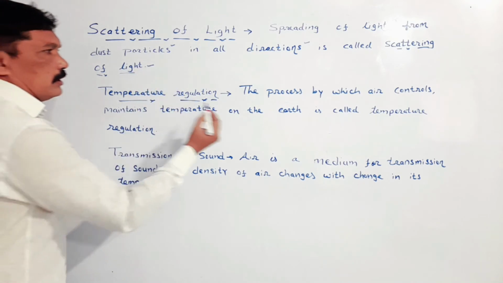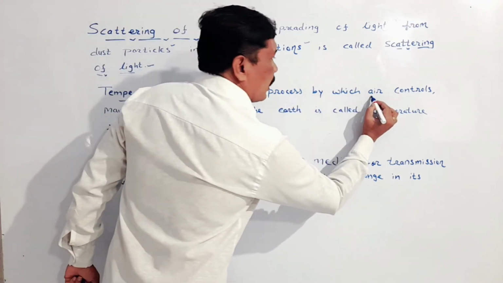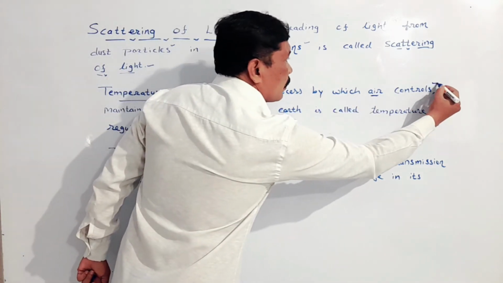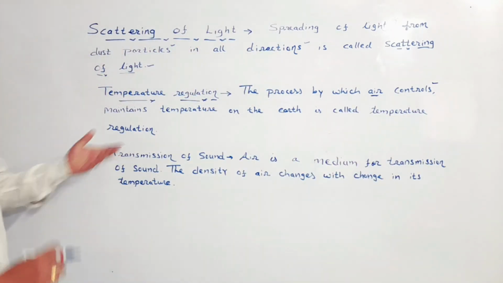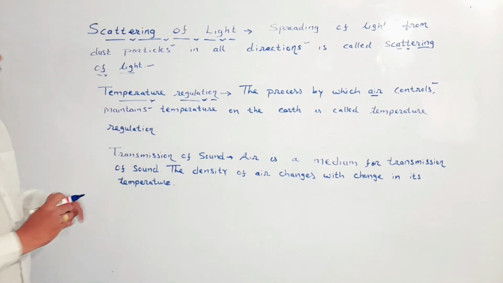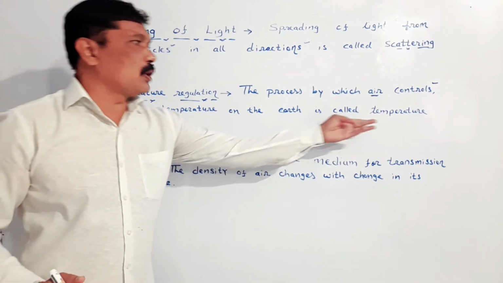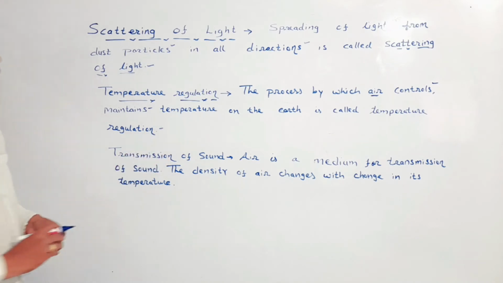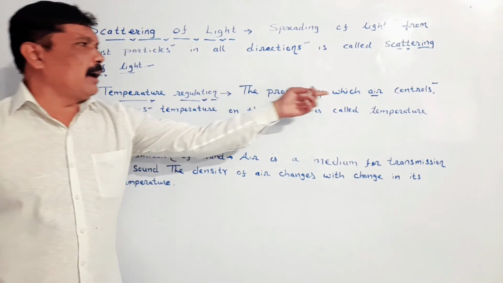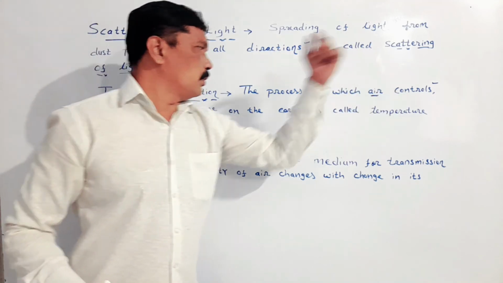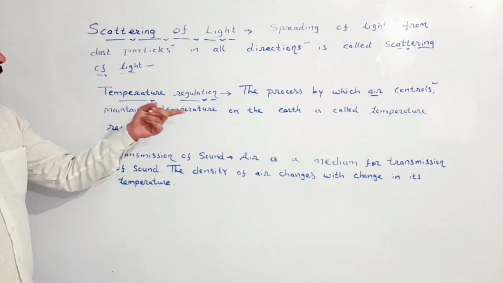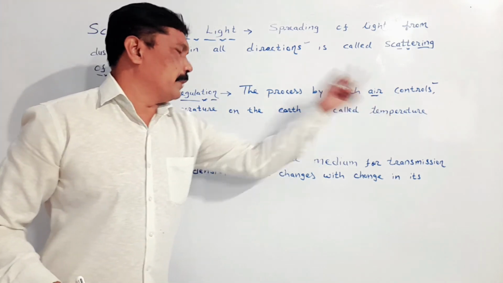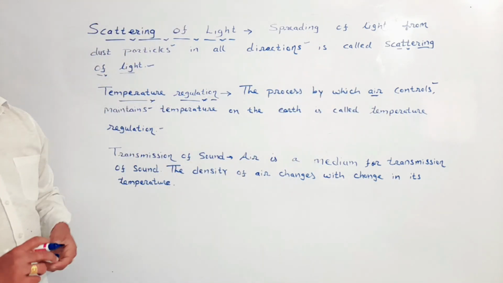Temperature regulation. The process by which air controls and maintains temperature on the earth is called temperature regulation. My dear student, the process by which air controls and maintains temperature on the earth is called temperature regulation.